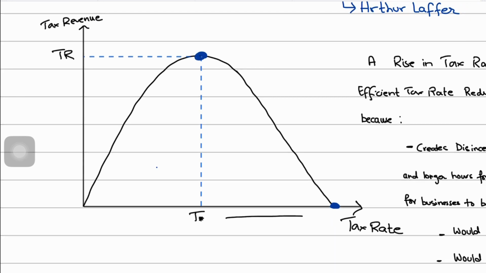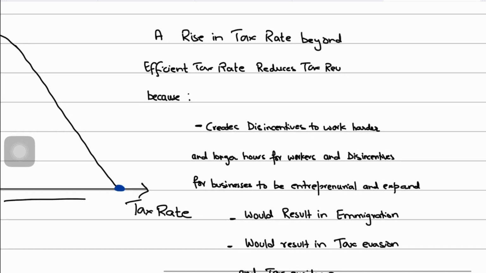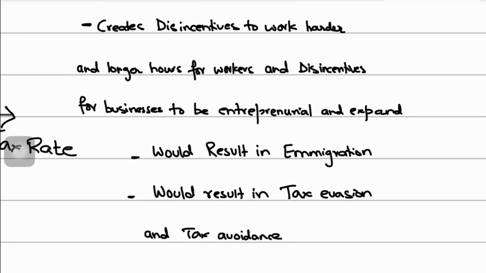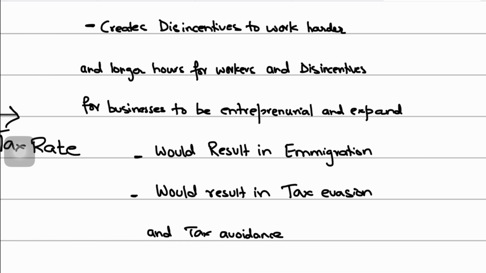As he said, the tax revenues will go down beyond T star, right? They're going down beyond T star, they're dropping. And he identified three primary reasons for the decline in tax revenues. He said that high tax rates are becoming counterproductive and self-defeating in terms of revenue generation for three main reasons. Counterproductive and self-defeating. This is something that you should write in the exam in terms of revenue generation.